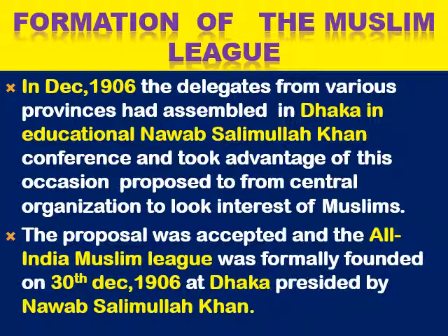The proposal was accepted, and the All India Muslim League was formally founded on 30th December 1906 at Dhaka, presided over by Nawab Salimullah Khan. In that way, the Muslim League was founded, which basically worked for the interests of the Muslims.